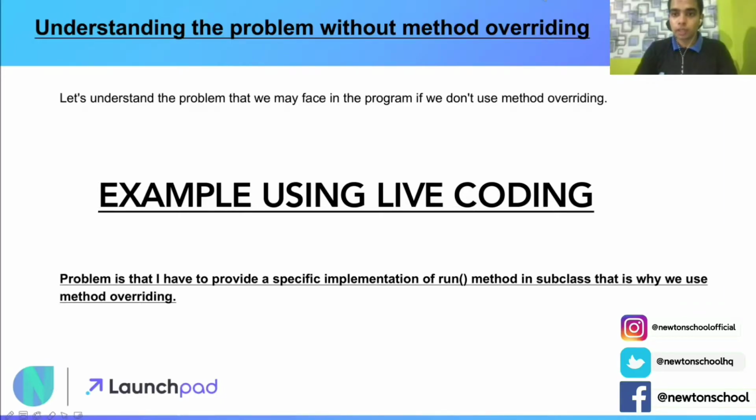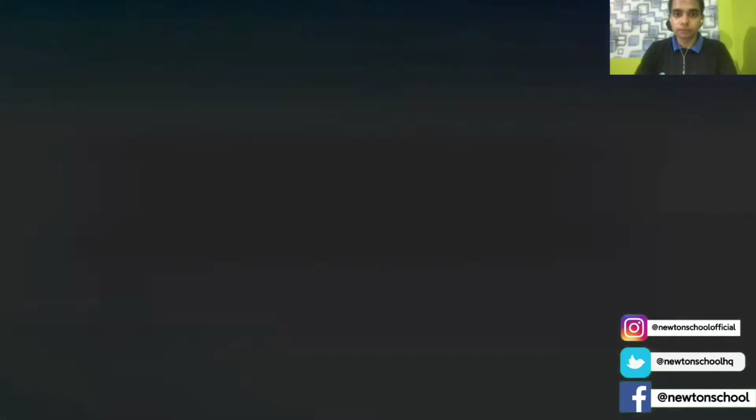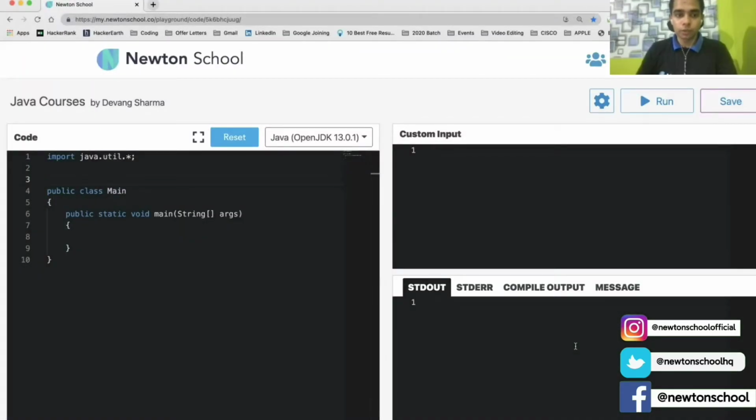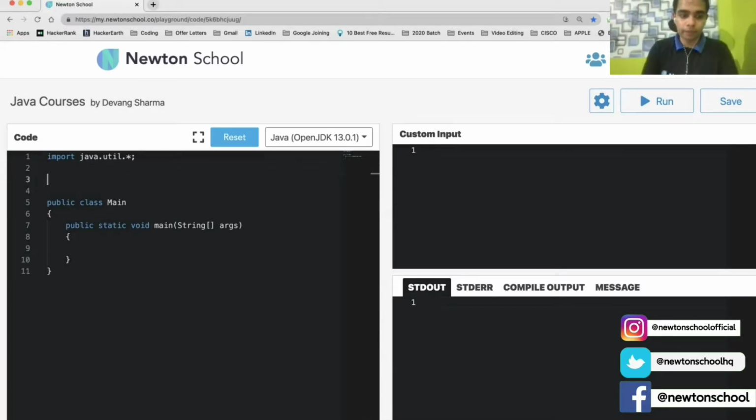Let's go to the Newton School IDE and check out the live code. As you can see, here's my Newton School IDE, which provides multiple programming languages along with various features like compiler output, messages and error messages. It also has a feature of custom input and custom output. I'm going to show you what problem you'll encounter in case I don't use method overriding. So let me declare a class Vehicle